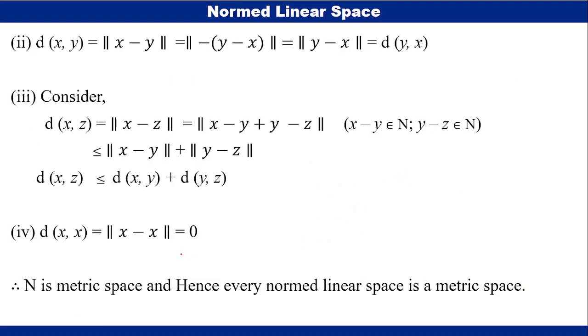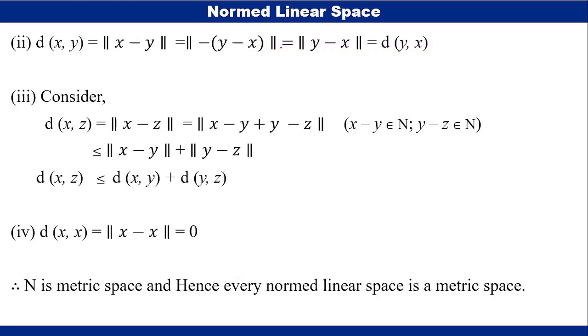The second property is about the symmetry. In the function, we defined d of x,y is equal to norm x minus y. So taking the minus sign out, we get norm of minus (y minus x).